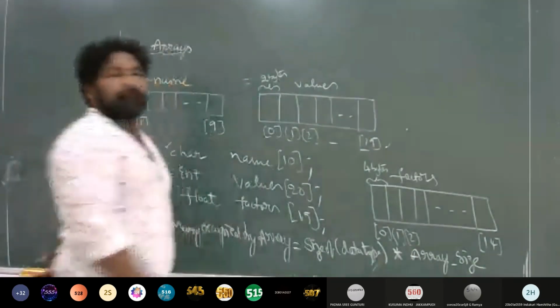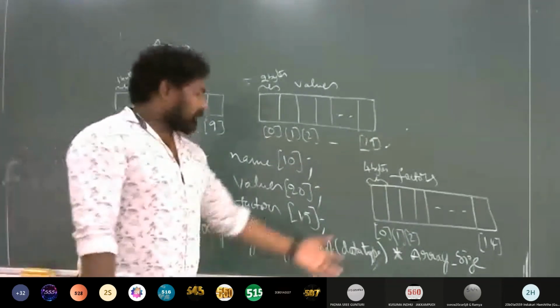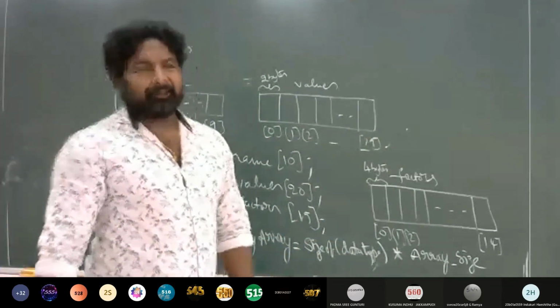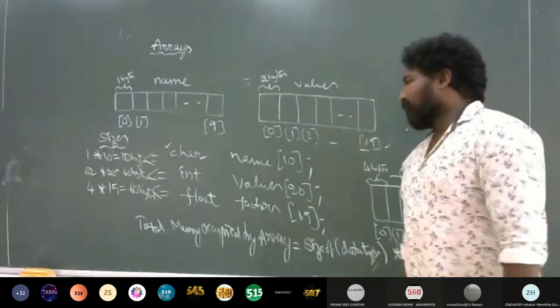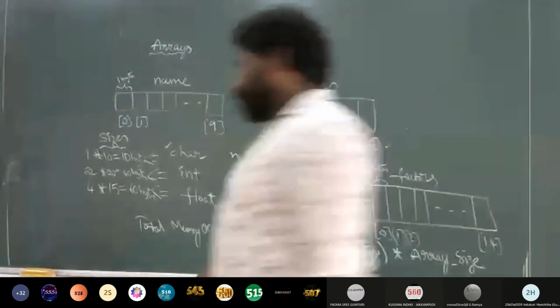That's the formula for that, right? Is that understood? Yes, sir. Okay.